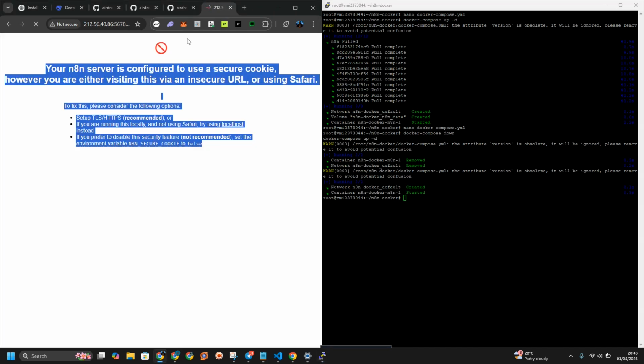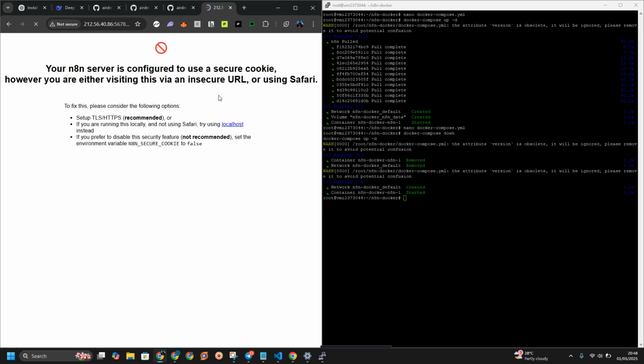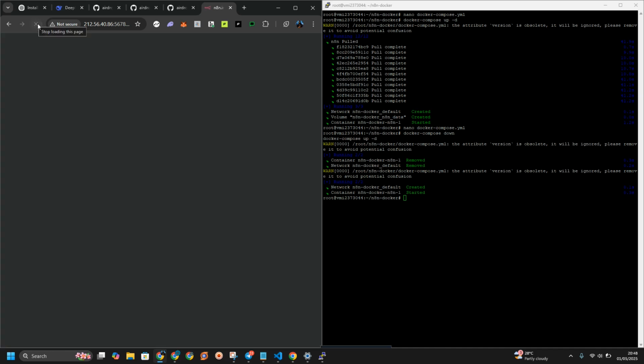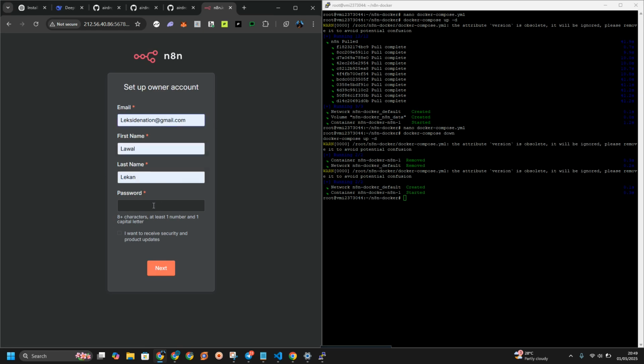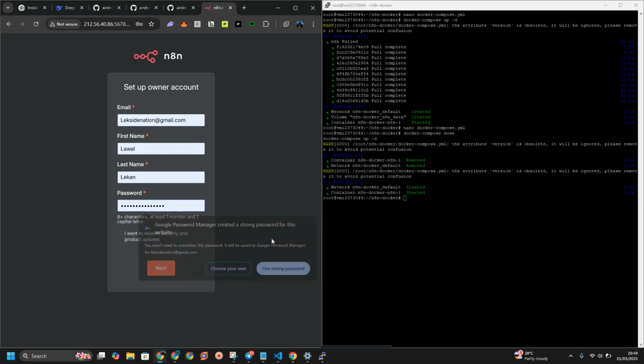Start ready. Let's see the workflow, and let's just run it again. Boom, as you can see, everything is now running. So you can set up your email. Let me use my normal email for this, and maybe input a strong password, and I'm going to click on next. This is how you are going to set up everything for yourself, and it shall be well.